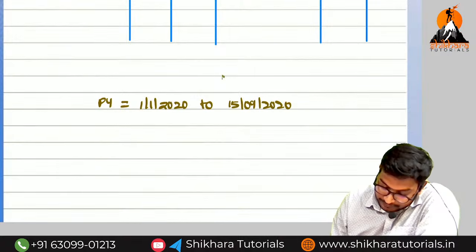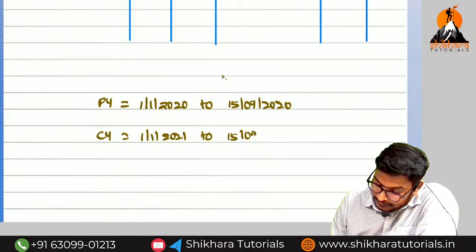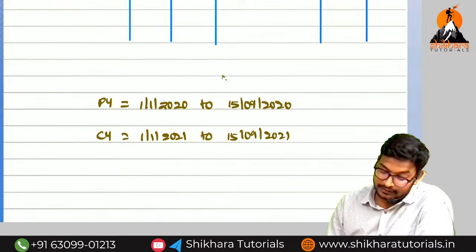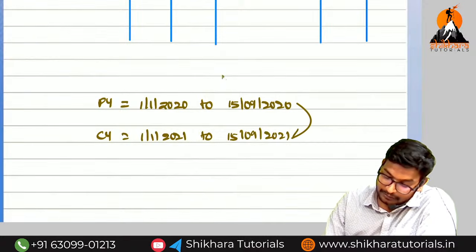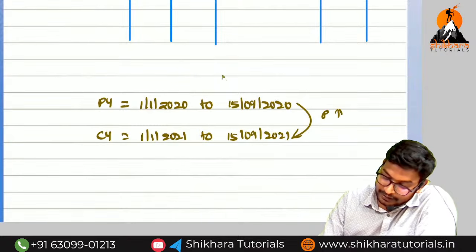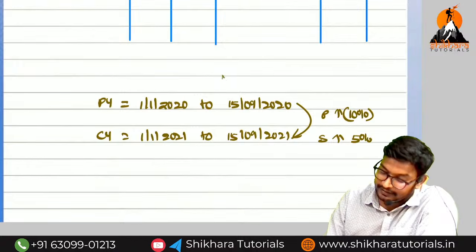Current year is 1/1/2021 to 15/9/2021. When compared to the previous year, our purchases are increased by 10% and our sales are increased by 5%.